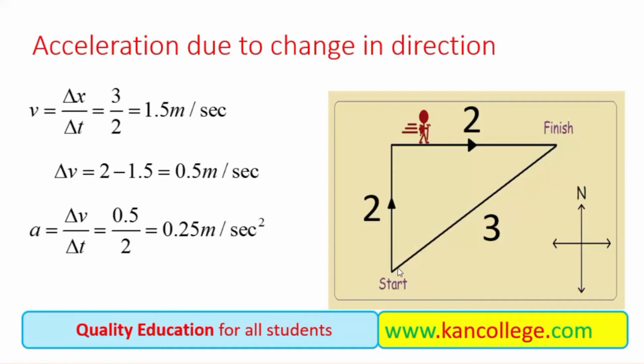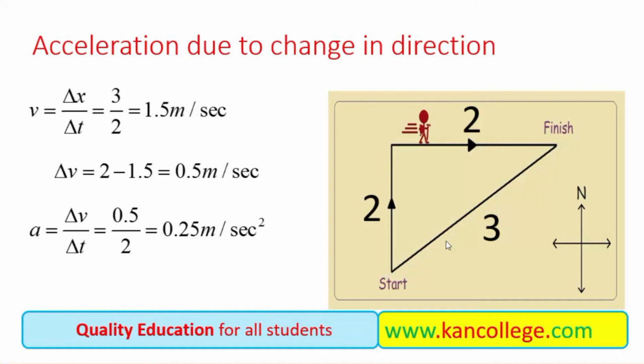The actual displacement is not 4 meters. So the change in displacement in a total of 2 seconds is 3, not 4. So velocity is actually 3 over 2, 1.5 meters per second. His speed is 2 meters per second, but he is not displacing at the rate of 2 meters per second.